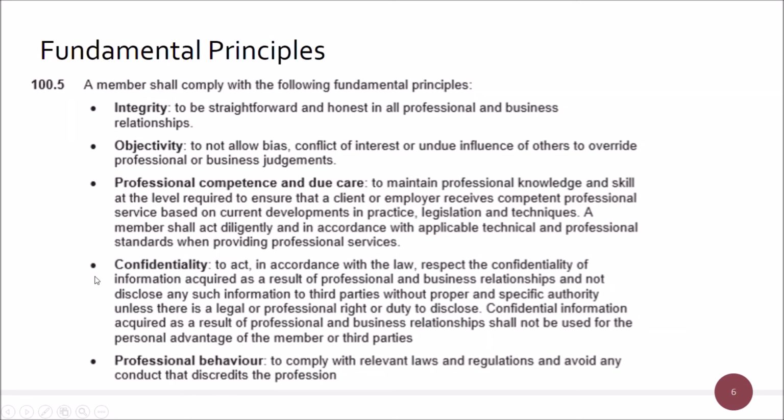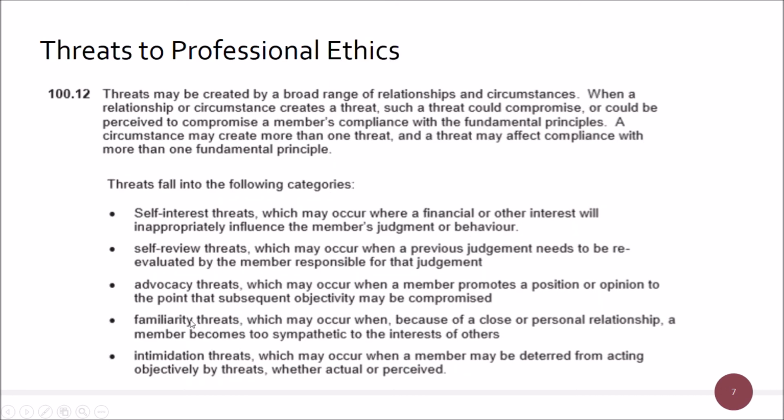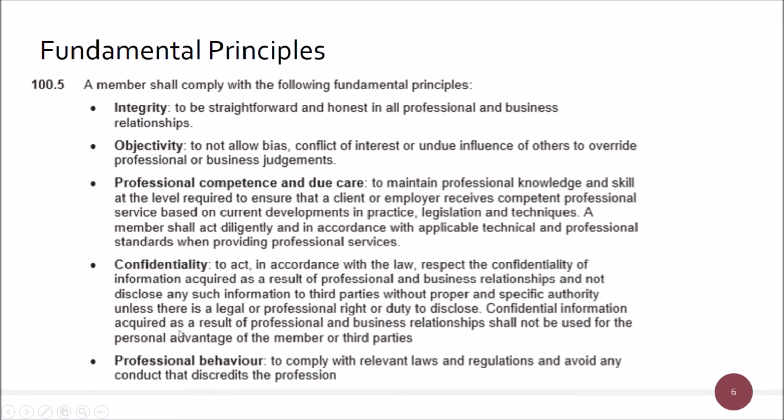You might also see something where, so these threats here, because they go across a number of different professional fundamental principles, you won't tend to see these ones in here. You might see a threat that hits one of these. But here, confidentiality is a nice question on its own, really, where you'll be asked something along the lines of, you've got a family member who's thinking of joining a business that you're in, or works in a particular department that you're in.